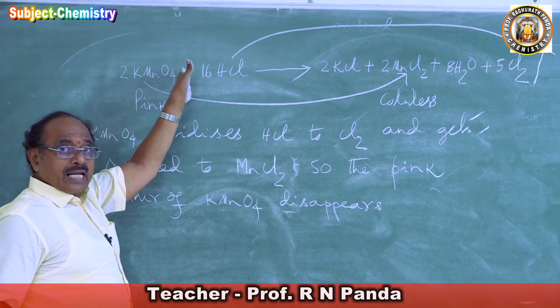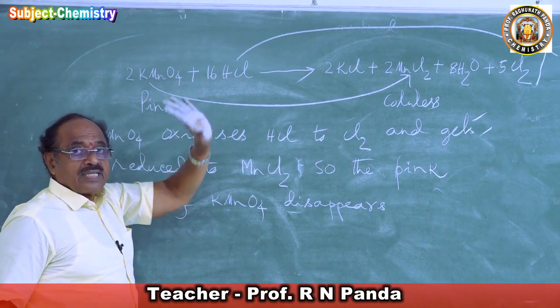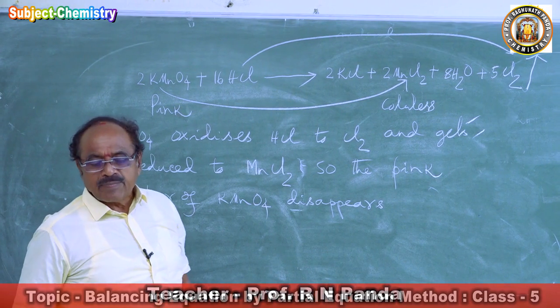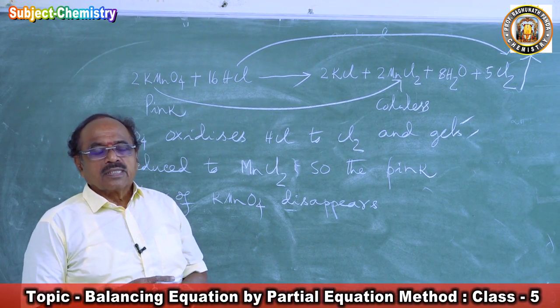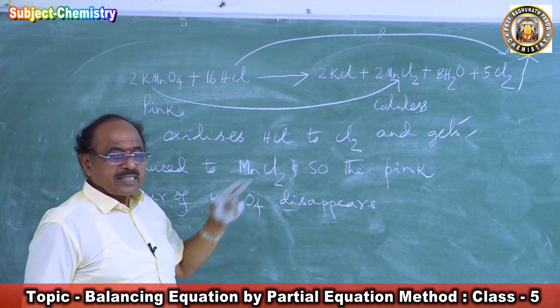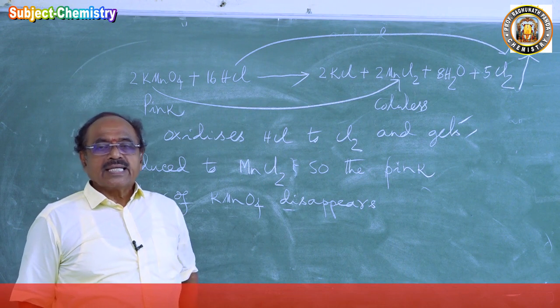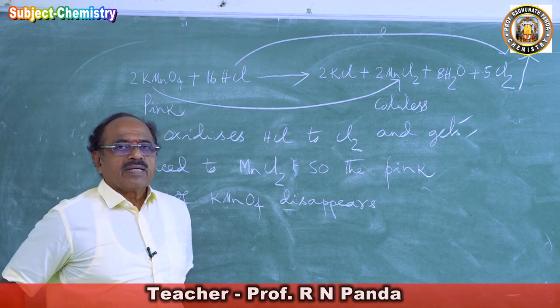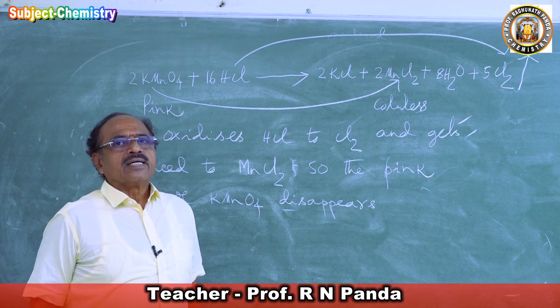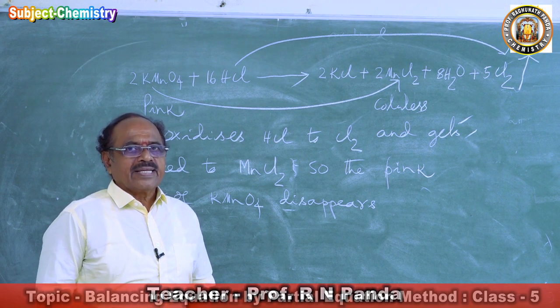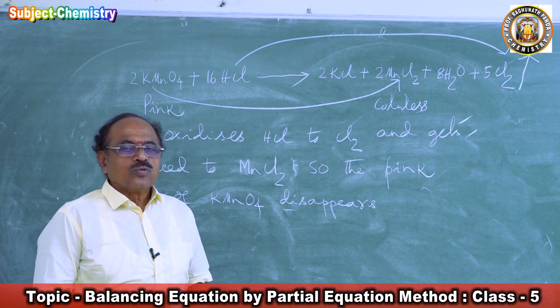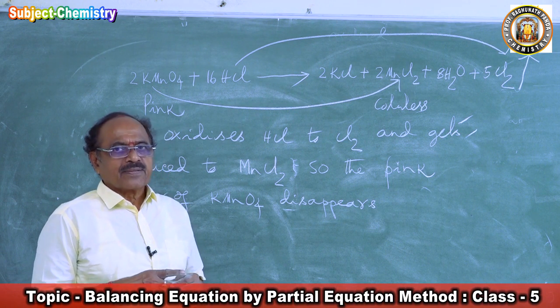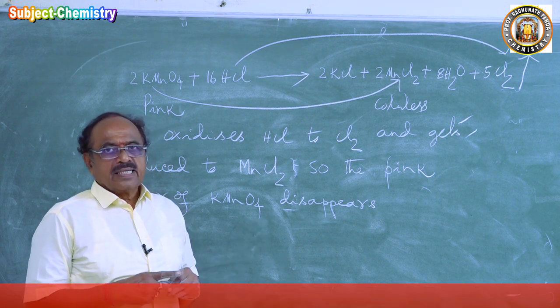HCl reacts with the KMnO4, but sulfuric acid is not oxidized by KMnO4. But hydrochloric acid is oxidized by KMnO4. Hence, in all reactions involving potassium permanganate, whenever we perform any reaction of potassium permanganate, we acidify by sulfuric acid, not by HCl. Why?